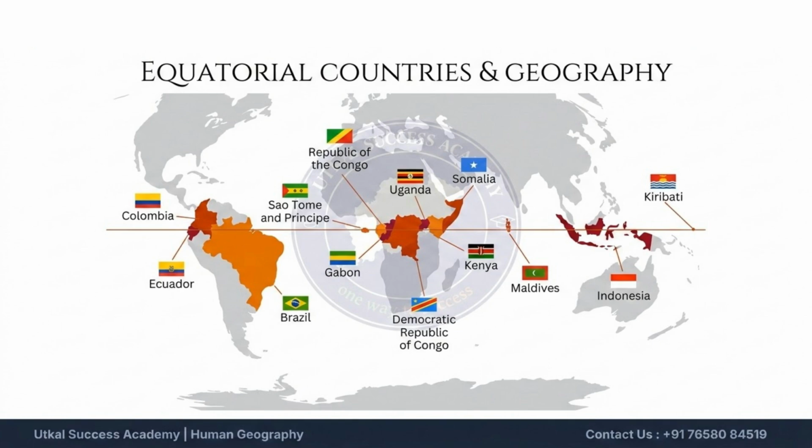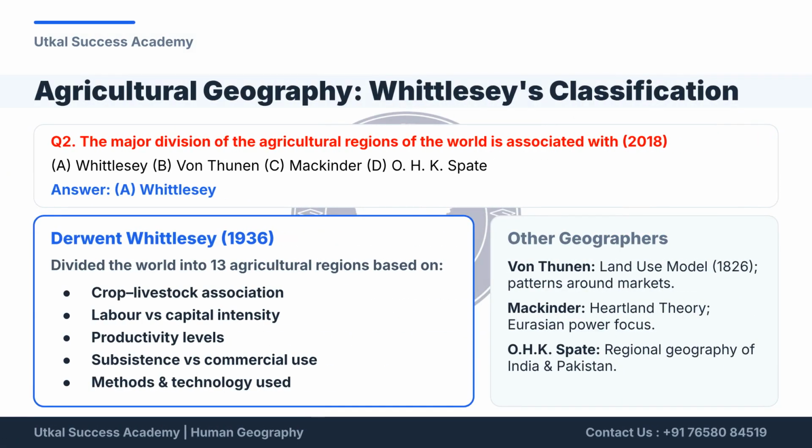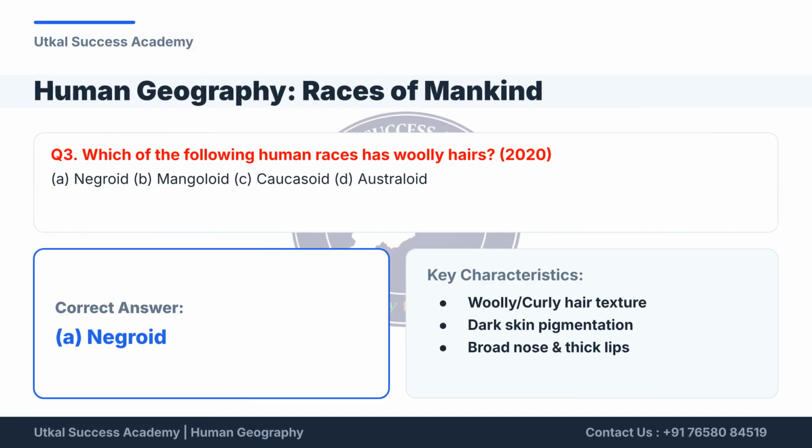These nations, positioned along the equator, include countries in South America, Africa, and Asia, such as Brazil, the Democratic Republic of Congo, and Indonesia. Moving to agricultural geography, the major division of the world's agricultural regions is attributed to Whittlesey's classification. Whittlesey divided the world into 13 regions based on various factors like crop and livestock association and labor intensity. Other influential geographers include von Thunen, Mackinder, and O.H.K. Spate.